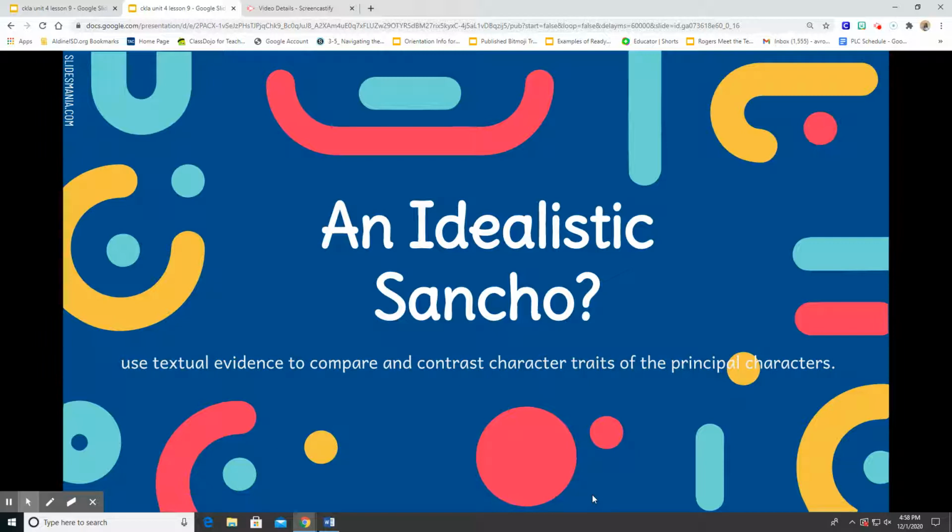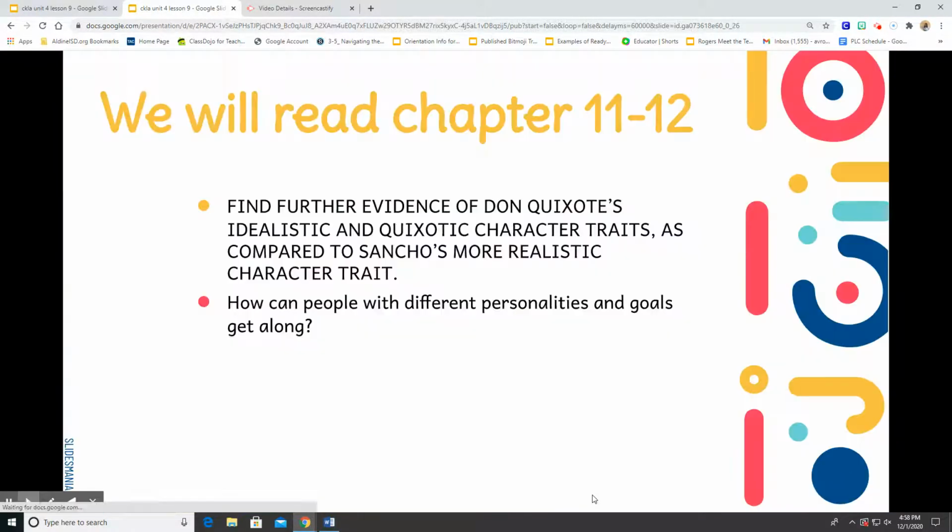Also, I know that yesterday we read a few of the familiar stories and tales that we've read throughout the last 10 chapters. I hope you enjoyed that as we dive into our lesson for today. Again, we're going to read chapters 11 and 12, and we're going to get further evidence, information from our text, about how we're going to compare Don Quixote's idealism, he lives in this fantasy world, compared to Sancho.